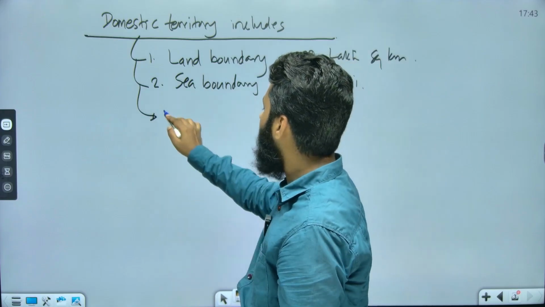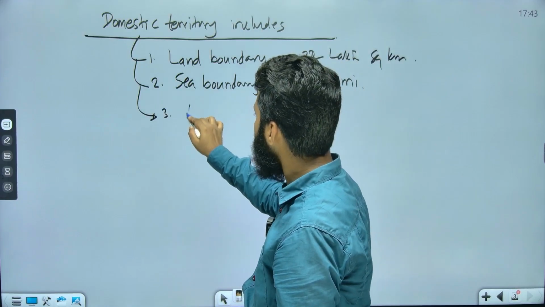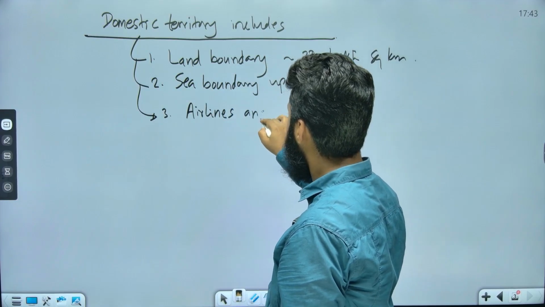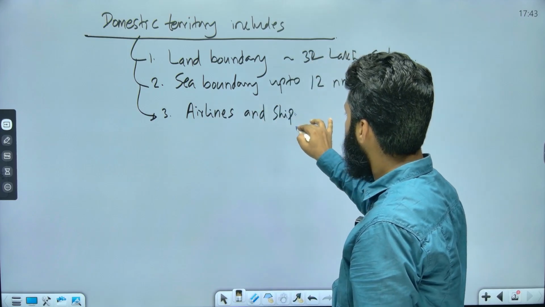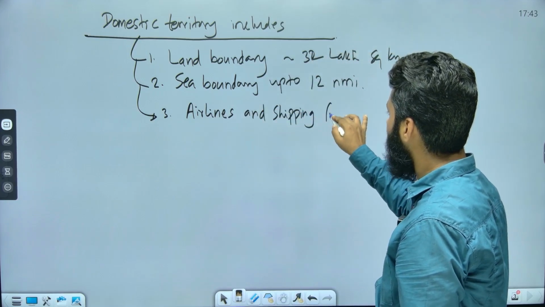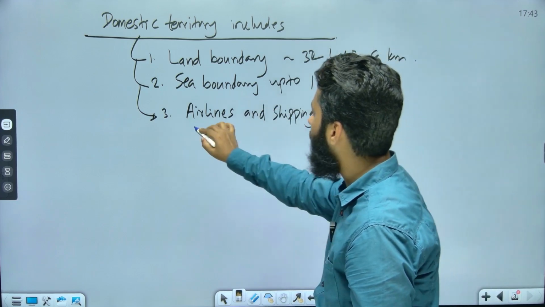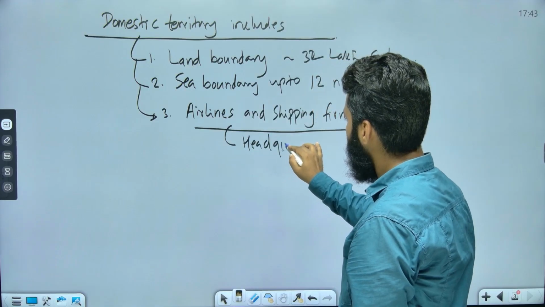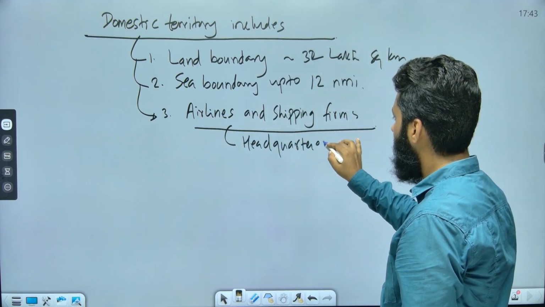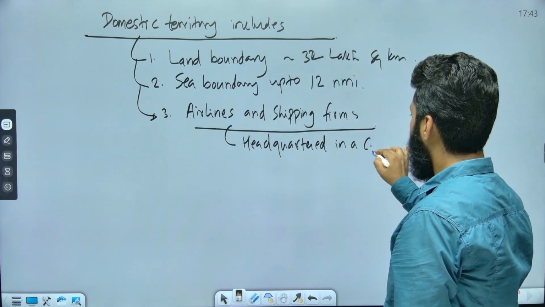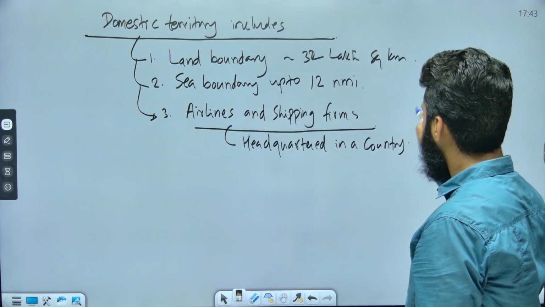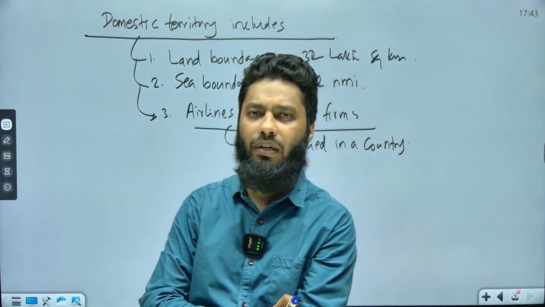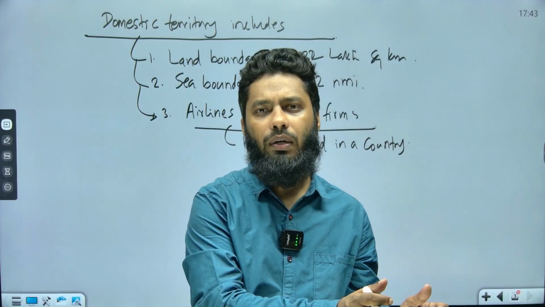Also, if we talk about airlines and shipping companies or shipping firms which are headquartered in a country, I will explain this with an example. For example, Indigo has its headquarters in India, and suppose Indigo is flying from London to New York.